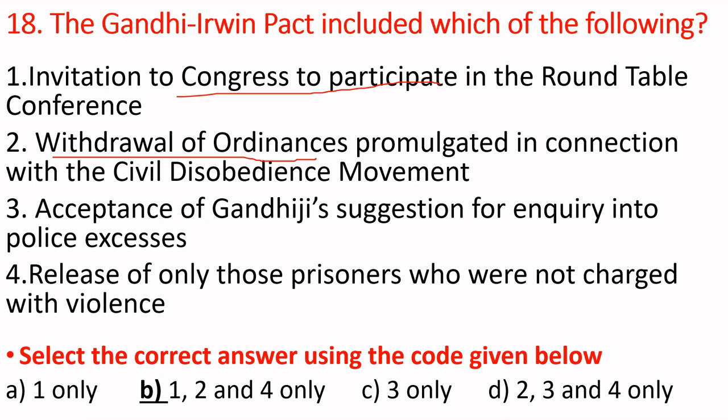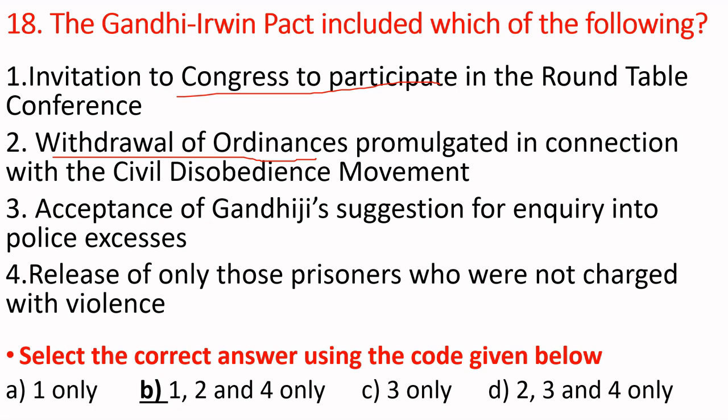At the same time, in London, Ramsay MacDonald organized the first roundtable conference. Except Congress, he invited all parties to attend: the Muslim League, Hindu Mahasabha, Punjab Unionist Party, Indian Liberal Federation, from the Dalits Dr. B.R. Ambedkar, and from the princely states Akbar Hydari and Mirza Ismail.